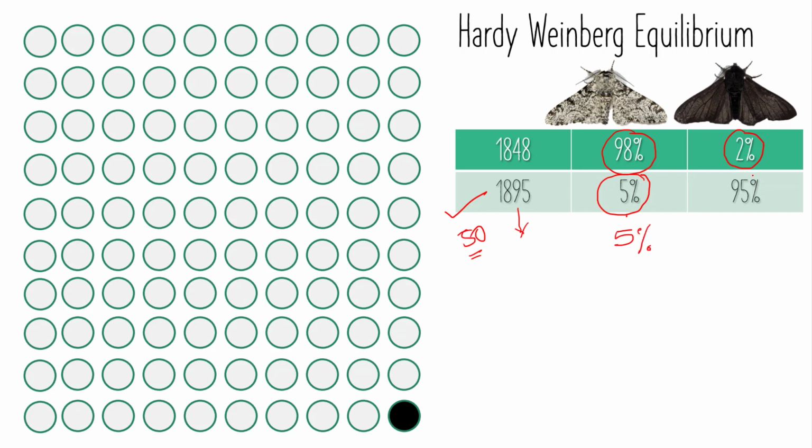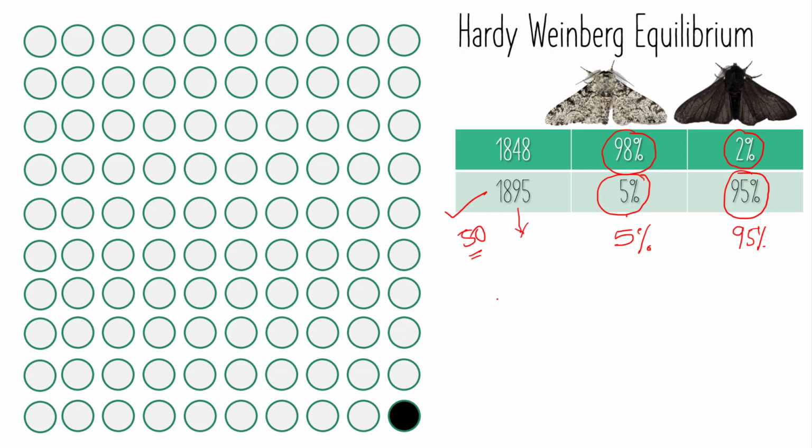And the dark colored peppered moth, which was 2% earlier, has risen to 95% of the population. So in this scenario, we can say that the factors present in the environment after industrialization are selectively favoring the dark colored peppered moth over the light colored one.